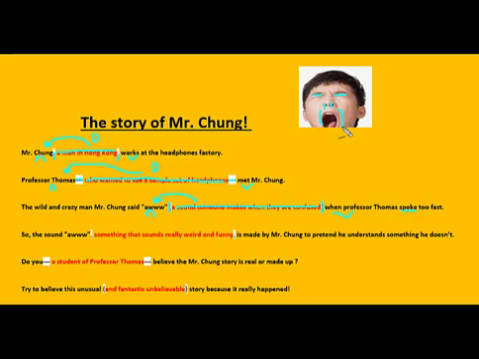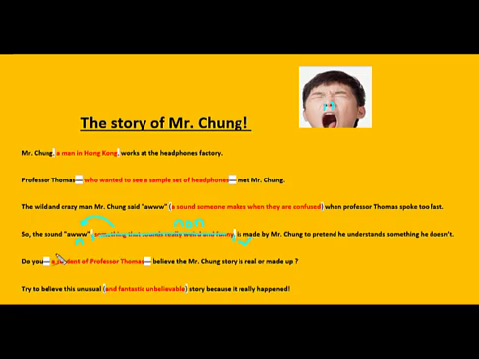Let's take a look at the rest of the story. So the sound "aw" (something that sounds really weird and funny) is made by Mr. Chung to pretend he understands something he doesn't. Double commas again. Mr. Chung's nose. So we know what's between the double commas can be crossed out because it's non-essential. But the real reason that we have it in there is to define the word that's right before, which usually is going to be our noun. Once again, "aw," it's a sound. It's a noun. We cross it out, and here is the word "is made."